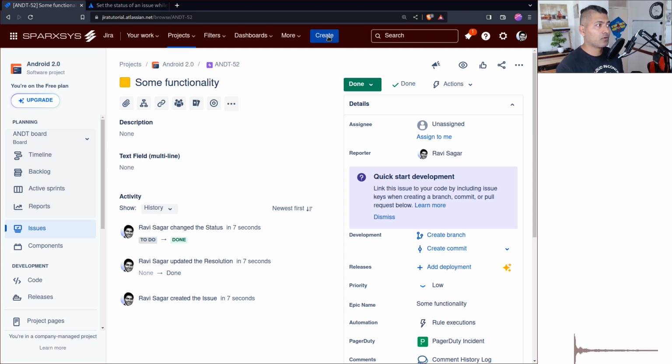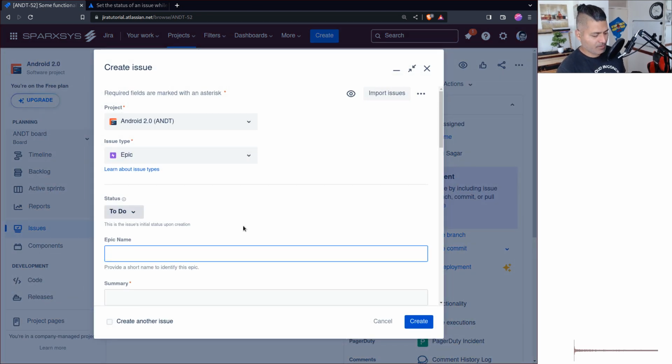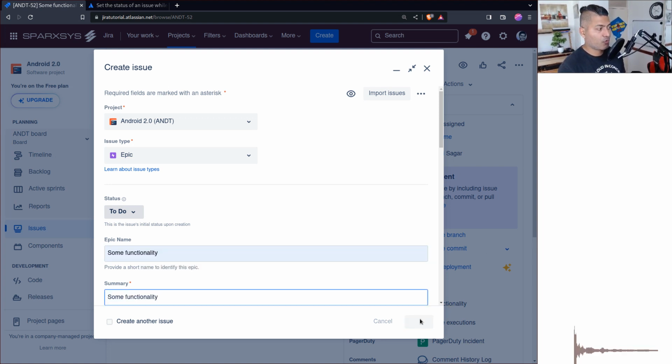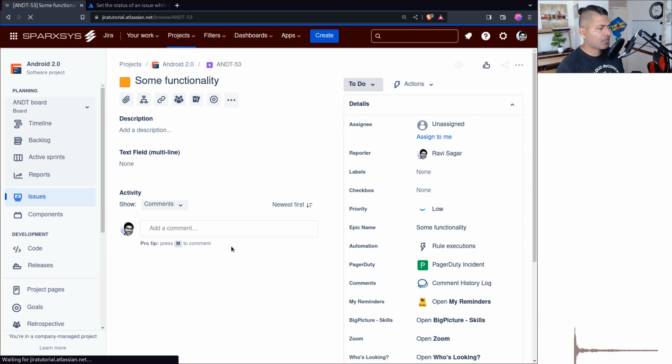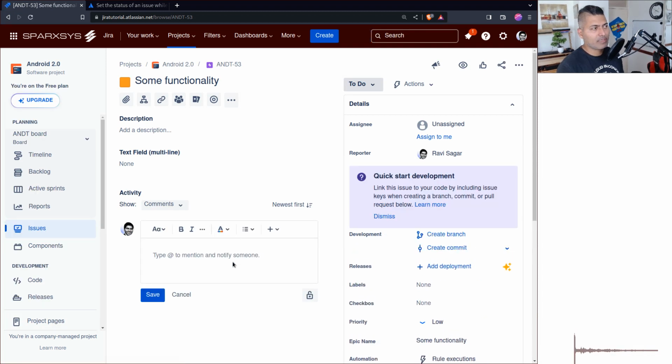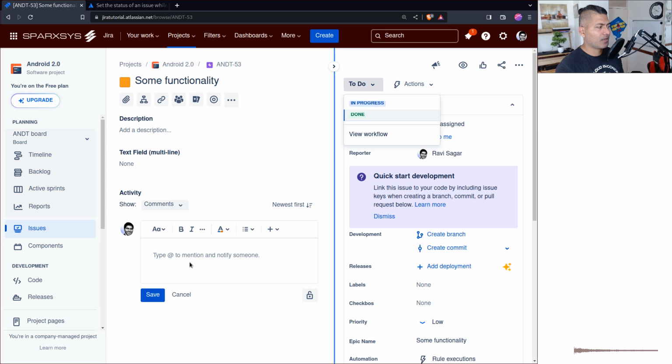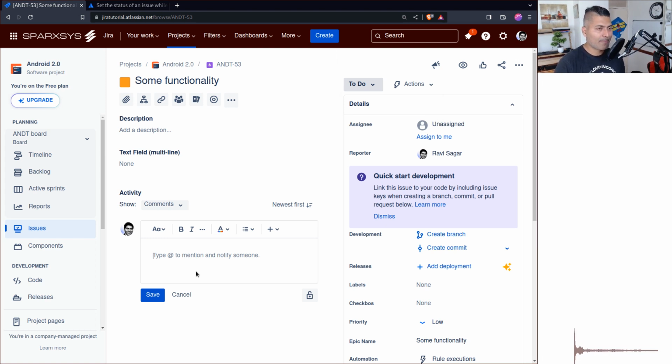I would just create an issue. Let us say I forgot to create the issue. So what I would do, I will say okay, some functionality. Let us say for some reason this is what I want to do in reality. I will open the issue, view issue, and maybe I move it to Done. Usually I recommend that whenever you move the issue to Done or Closed, have a resolution screen somewhere in between, and then you have the option to add a comment, explain what happened and why. Of course, you can still do it, and the other option is still fine, but not sure.